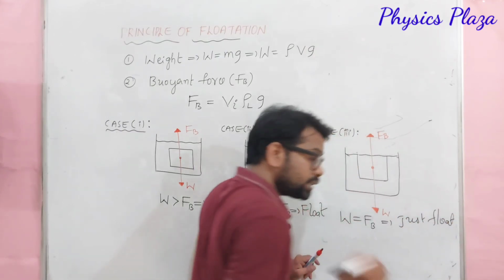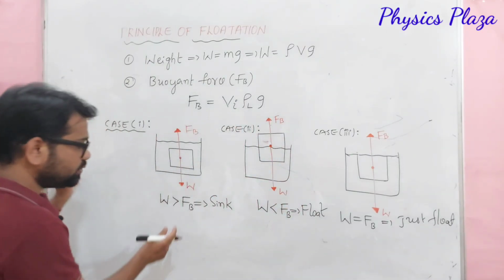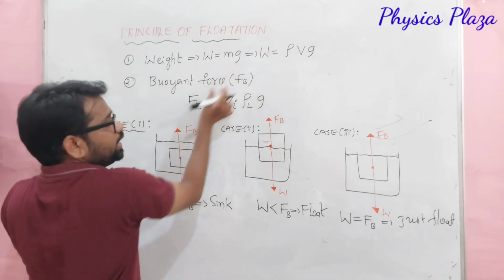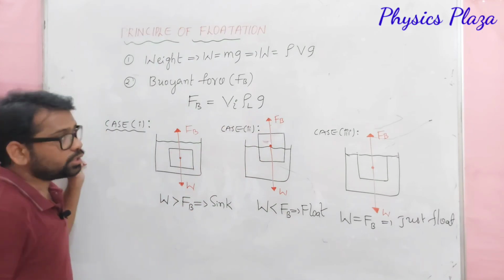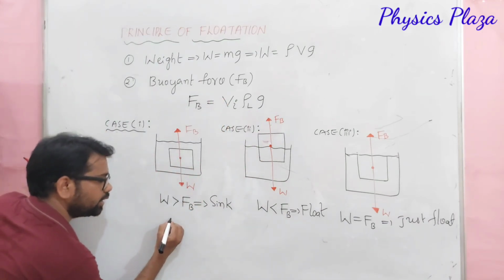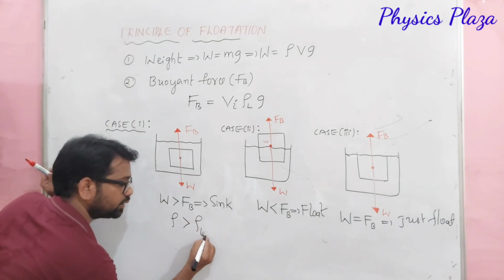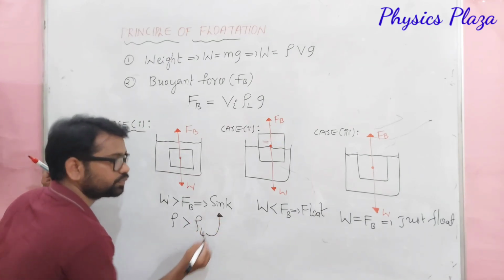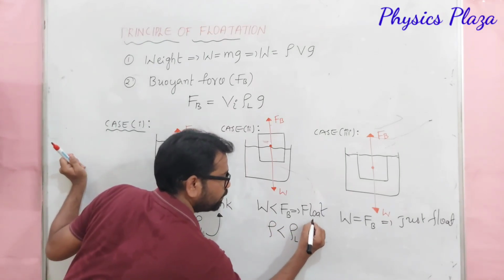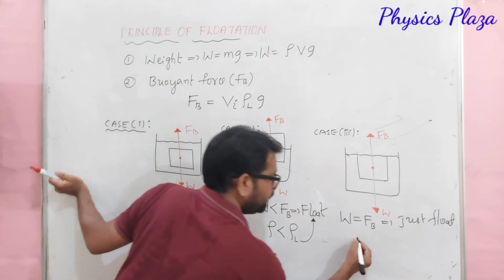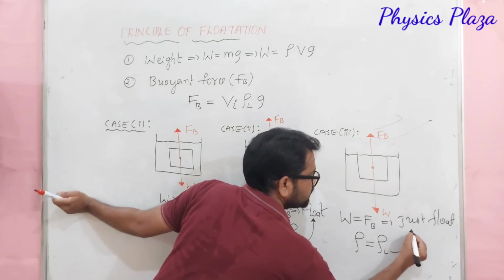Children, we can even discuss this in terms of density. We already have W and FB: W is rho Vg, and FB is V rho L g. In terms of that, if the density of the solid is greater than the density of the liquid, then the body will sink. If the density of the solid is less than the density of the liquid, then the body will float. If the density of the solid is equal to the density of the liquid, then it will be just floating.